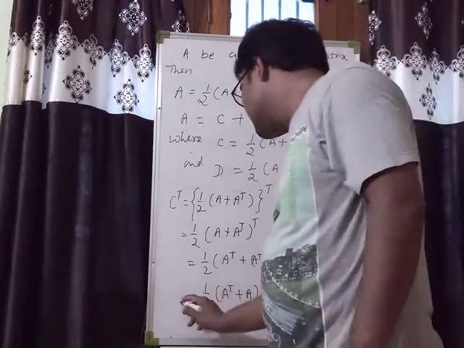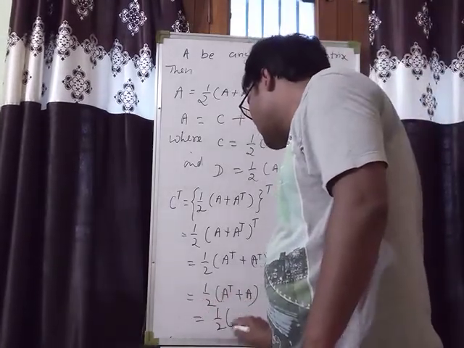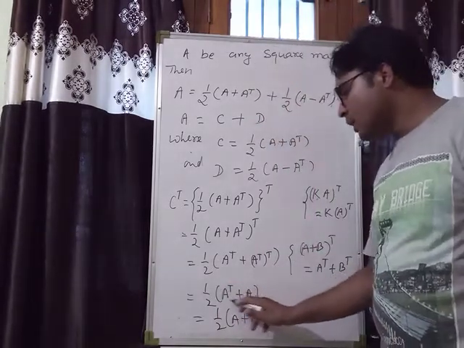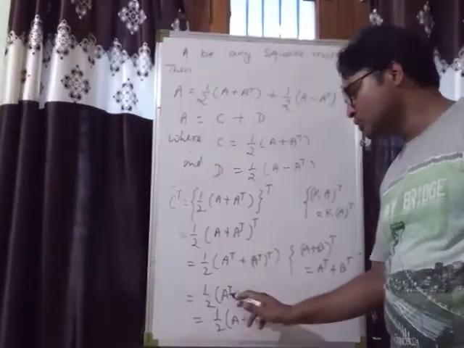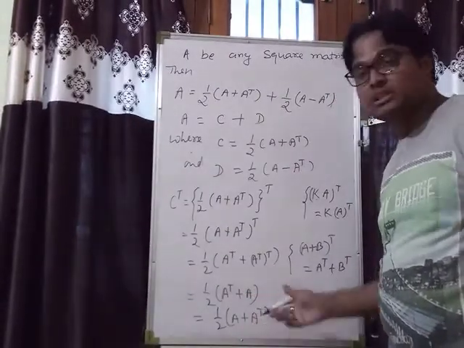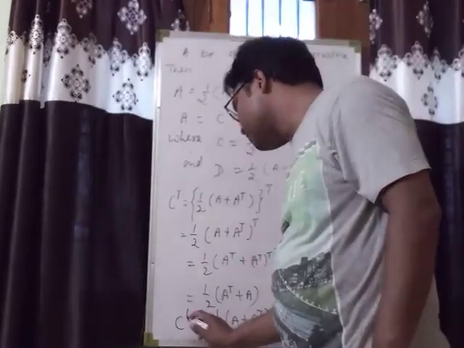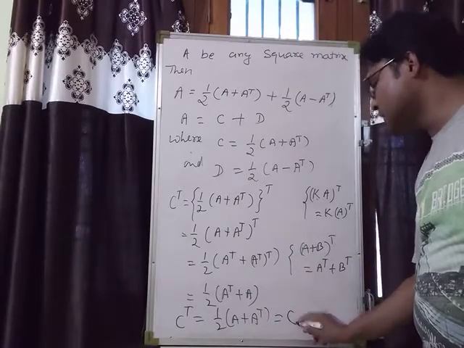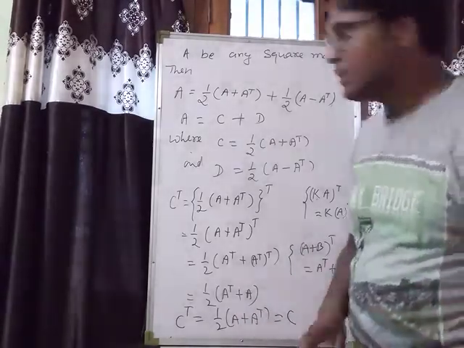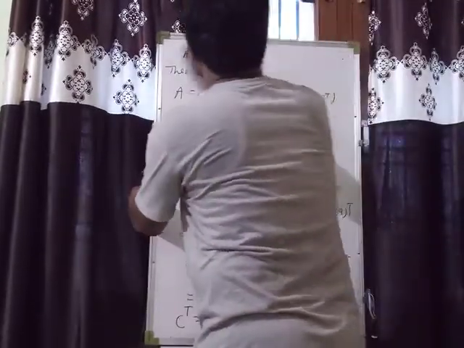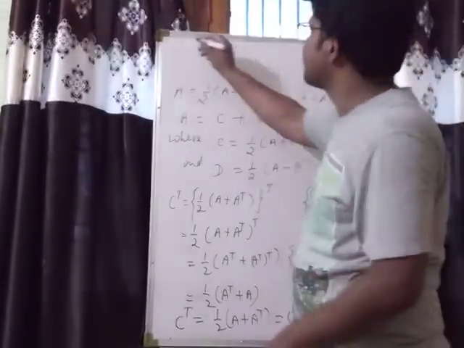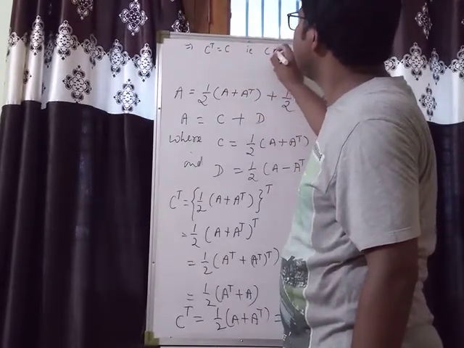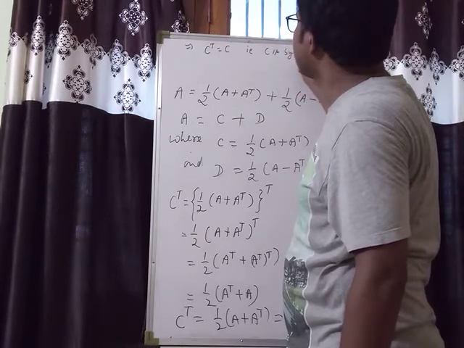Okay, so this 1 by 2 can be written as A plus A transpose, because addition of matrices holds the commutative law. So A plus B can be written as B plus A. Okay, and this is C transpose, and you can check this is what, that is half A plus A transpose is nothing but C. Clearly here we proved that C transpose is equal to C, that is C is a symmetric matrix.